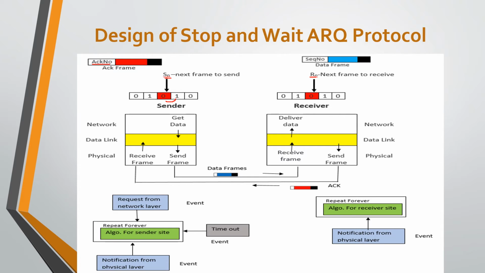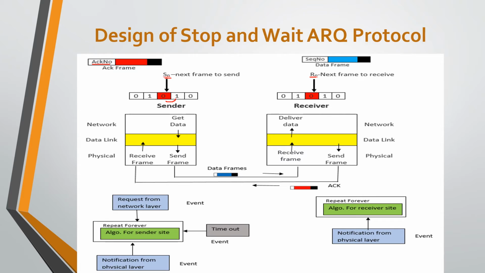Same as the stop and wait protocol, the data link layer accepts the data from the network layer, makes a frame of that data, and sends only a single frame with a sequence number to the receiver. Currently, suppose we take the value of Sn as 0 and send that frame to the receiver. The receiver receives the frame, extracts data from that frame, and then delivers that data to the network layer of the receiver.